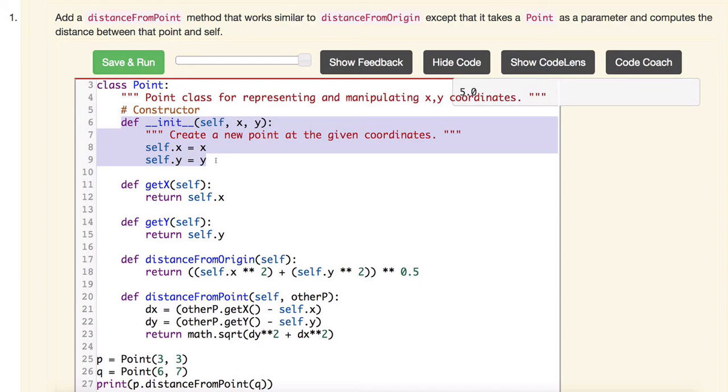All right. And then what we're doing on line 26 is we're running the constructor again, and we're creating another point. We're getting another burlap sack. We're putting the label Q on the front of that one. And if you look into that burlap sack with the label Q on the front, it's going to have an x variable in there that's equal to 6. It's going to have a y variable that's equal to 7.